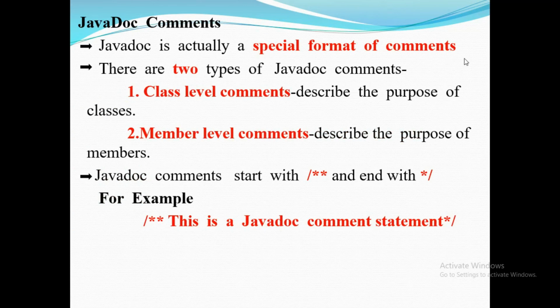Then javadoc comments. Javadoc is actually a special format of comment. The two types of javadoc comments are class-level comments and member-level comments. Class-level comments describe the purpose of classes. Member-level comments describe the purpose of members. Javadoc comments start with slash double star and end with star slash. For example, slash double star. This is the format. This is a javadoc comment statement.